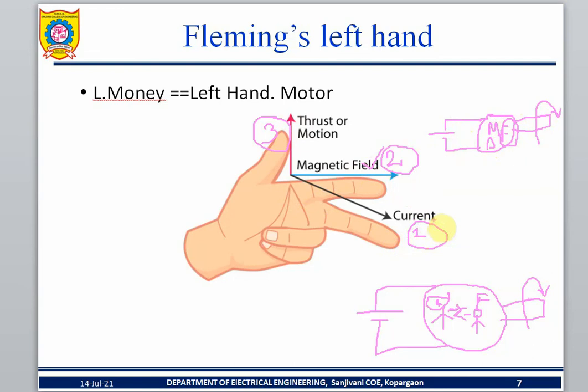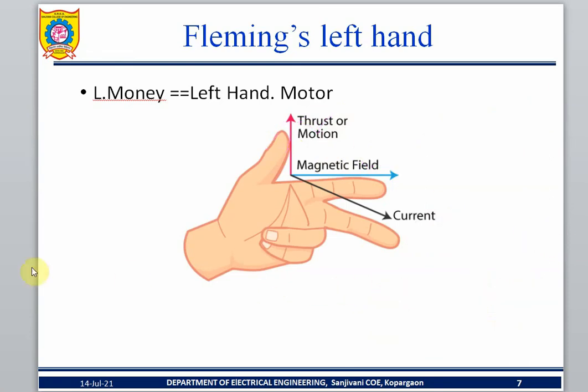When you apply the power supply to the motor, current flows to the armature coil and field coil. Both coils produce flux. Both coils interact, fighting. Then motion takes place. This is the Fleming left hand rule, theoretically.